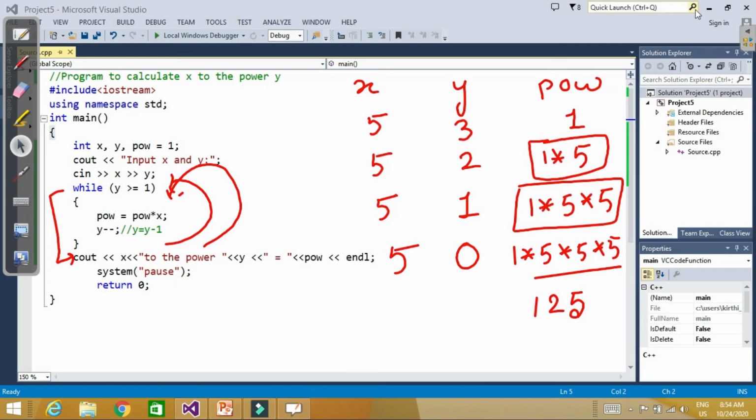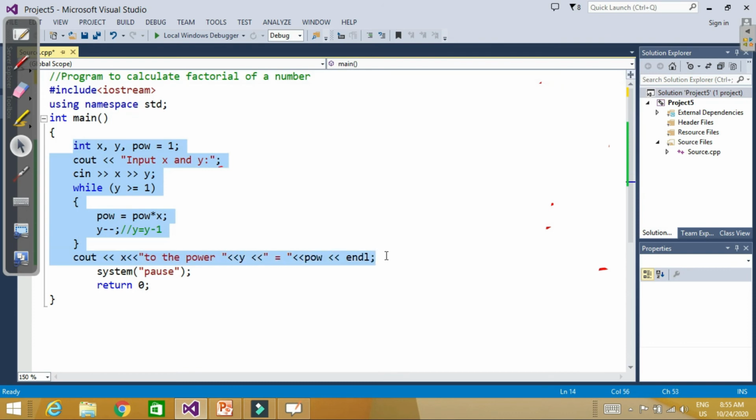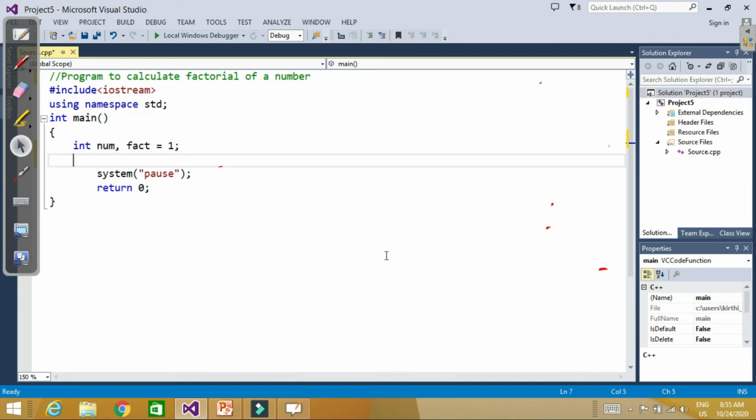So let's check it now. Write a program to calculate the factorial of a number. Okay, so what do we need? We need a number for which we want to calculate the factorial, and we need an intermediate variable fact in which we store the result, and we initialize this fact with 1.